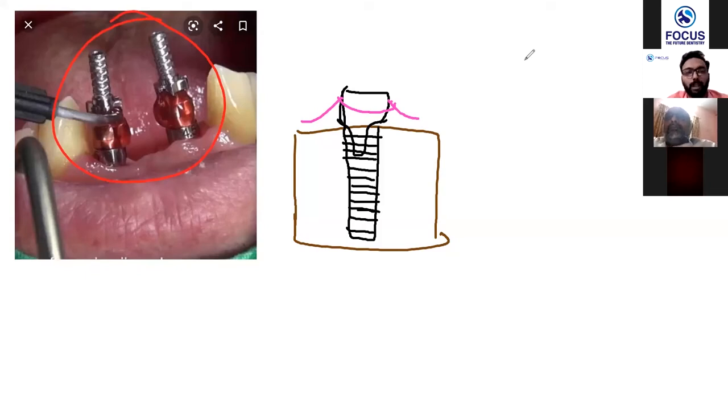So how does it work? When you're taking an impression, this is getting transferred in the impression.